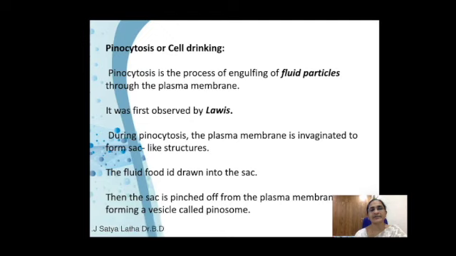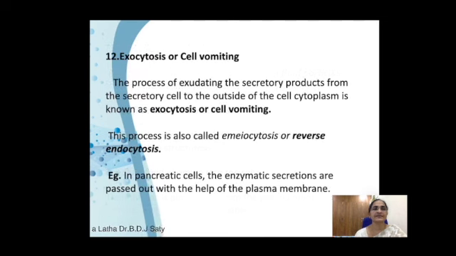Any liquid or fluid material which enters inside, that process is called pinocytosis. Then exocytosis, or cell vomiting. When material present inside is expelled through the plasma membrane, this process is called exocytosis.